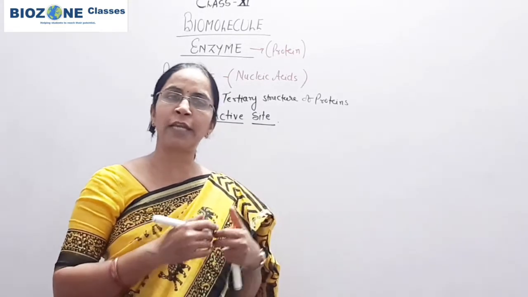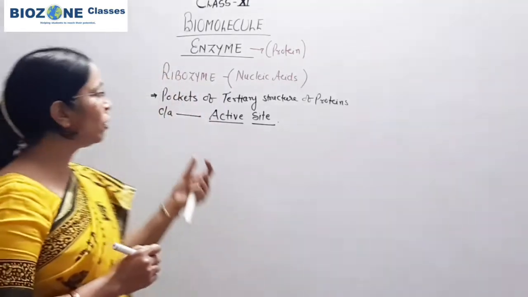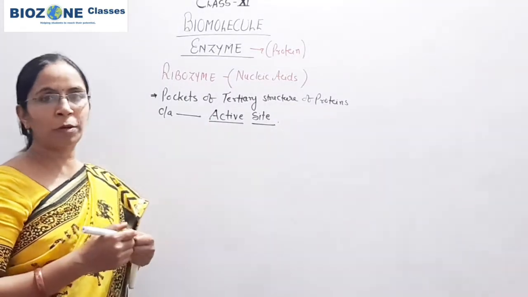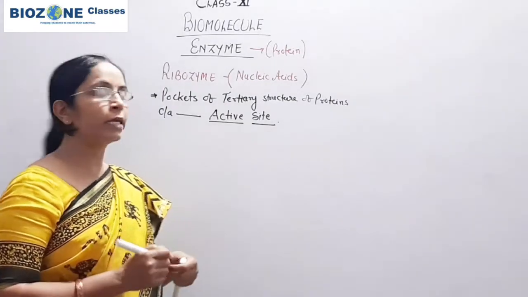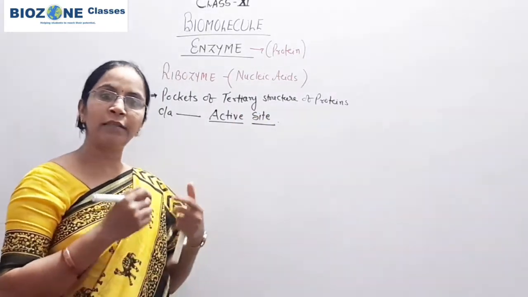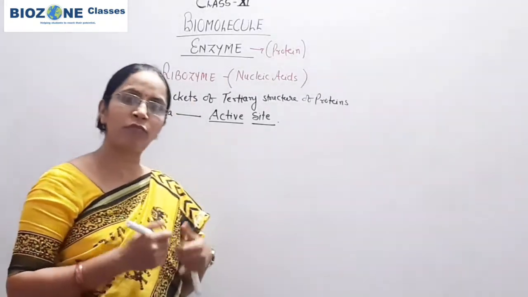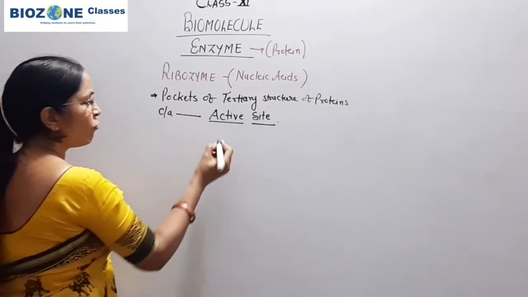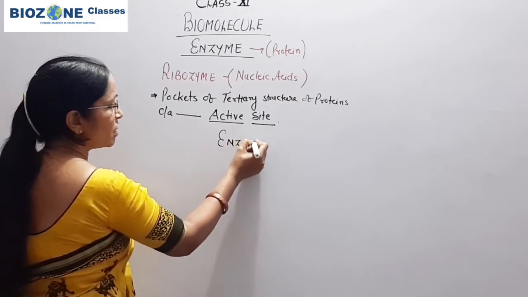So the substrate binds with enzymes at a particular site. Those sites are called the active site. For objective purpose, you remember these active sites are only present in the tertiary structure of the protein, and these tertiary structures show some pockets or foldings. Now when we come towards the enzymes, first we come towards the structure of enzyme.